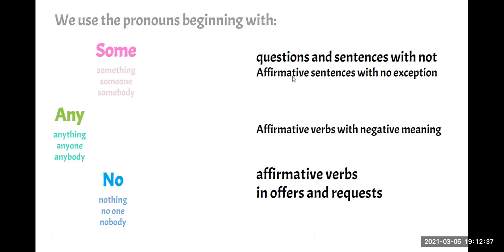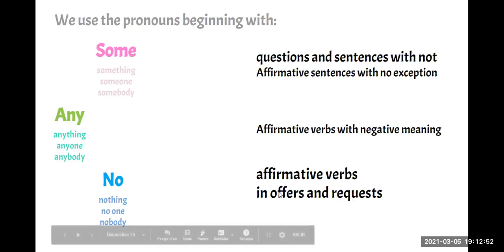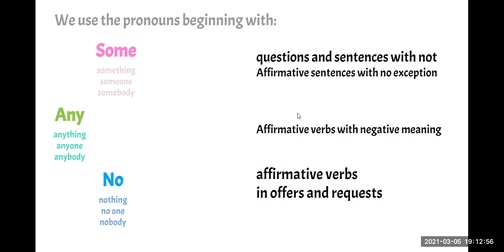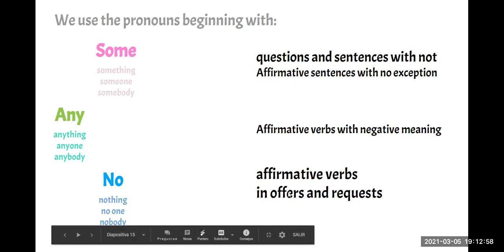We use this in affirmative sentences with no exception. Affirmative verbs with negative meaning. And the last one says, affirmative verbs and in offers and requests. Okay, so here we have all these uses, and I want you to help me to match them with their uses. For example, when do we use something, someone, or somebody?